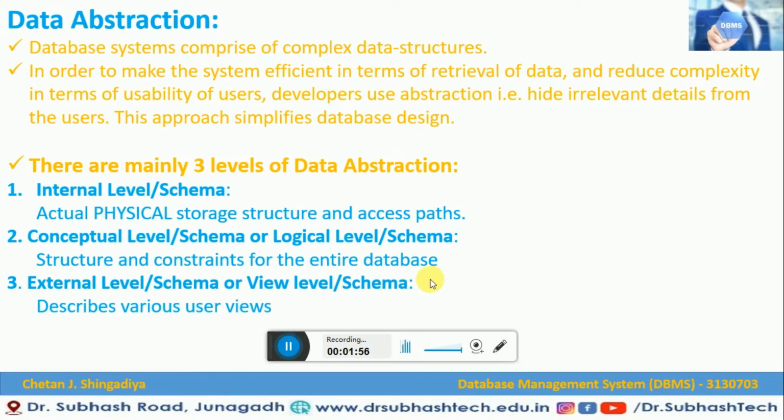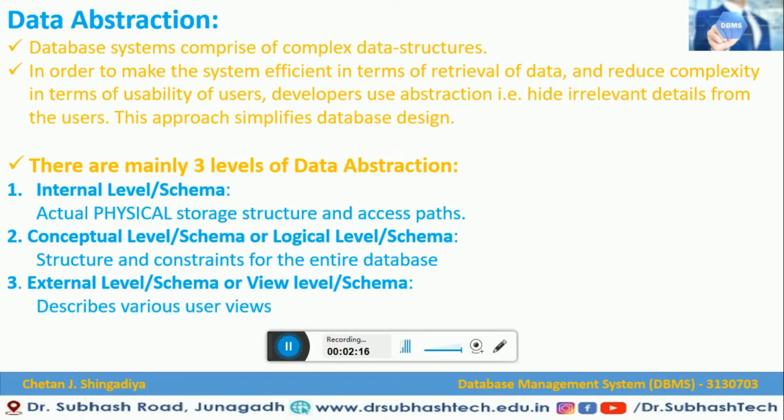There are mainly three levels of data abstraction. One is an internal level, another one is a conceptual level, and third one is an external level. The conceptual level, you can call it as a logical level, and external level, you can call it as a view level. Now let us see what is internal level.